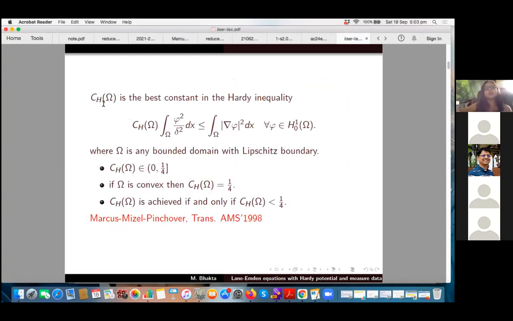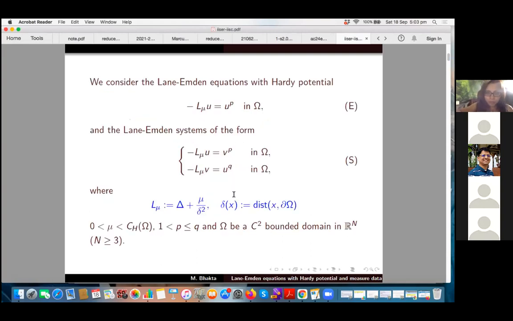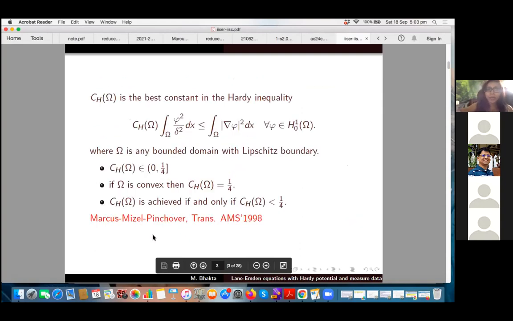I was just saying that mu is a positive parameter, and it is strictly less than the best Hardy constant, which is C_H(omega). So C_H(omega) is the best constant in the Hardy inequality. So what is the Hardy inequality?